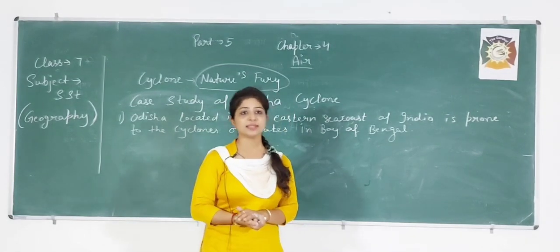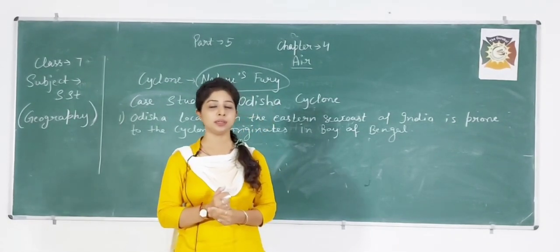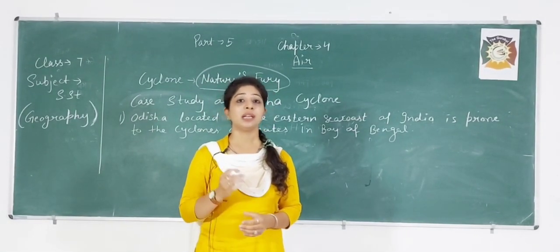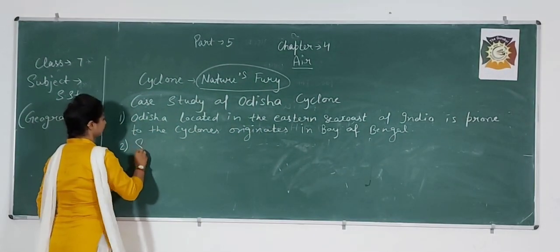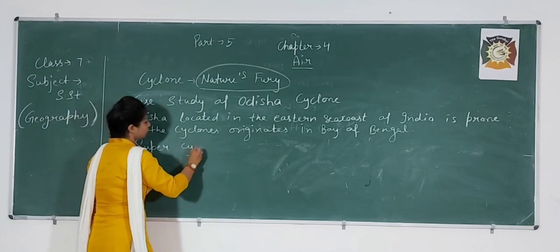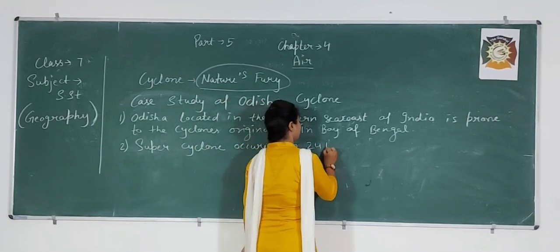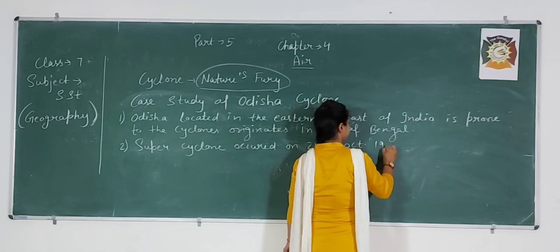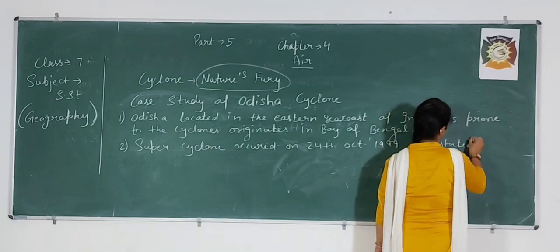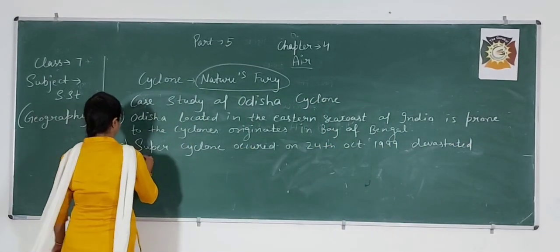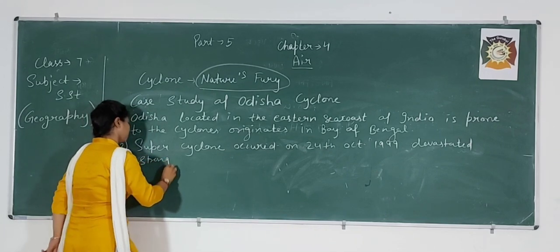Okay, next we can say the super cyclone which occurred on 24th October 1999 devastated a large portion of the state. Super cyclone occurred on 24th October 1999, devastated, strong destruction.